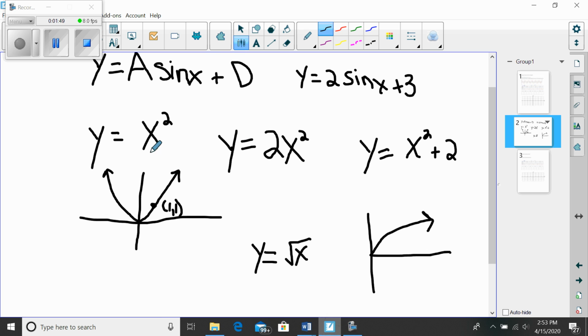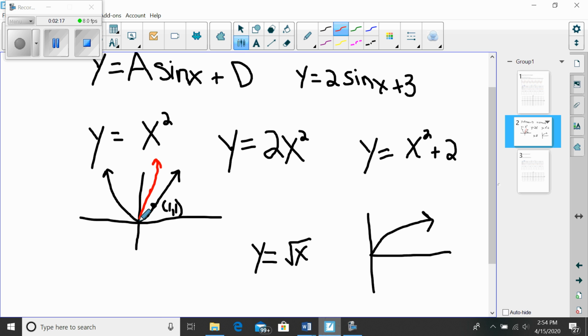Same idea when we were working with these functions. Remember what this would do. If I have my standard graph of y equals x squared and I multiply it by 2, it takes my x coordinate 1, but now instead of the point 1, 1, I have the point 1, 2. So it stretches my graph out.